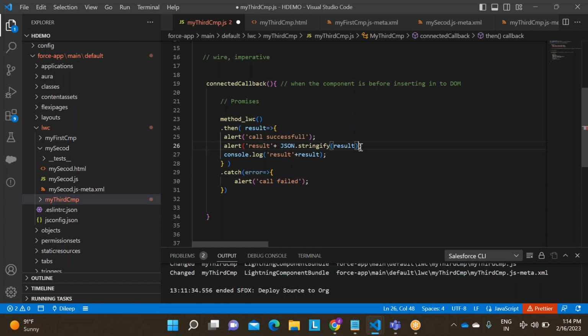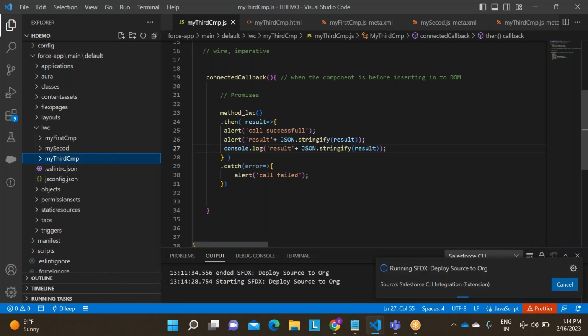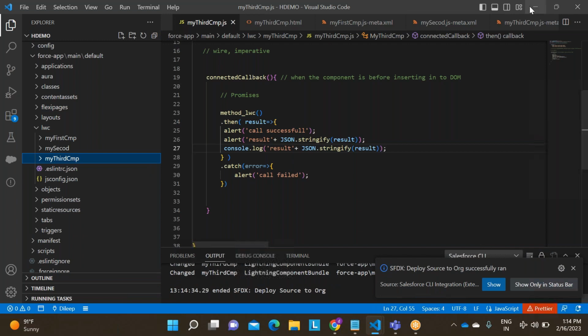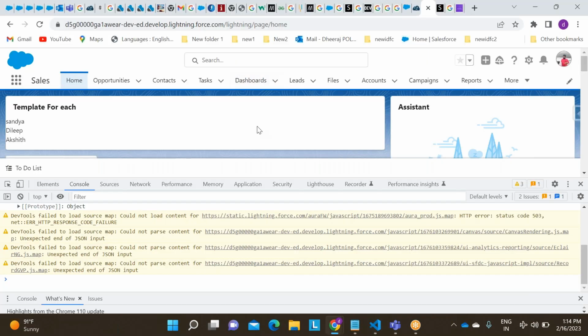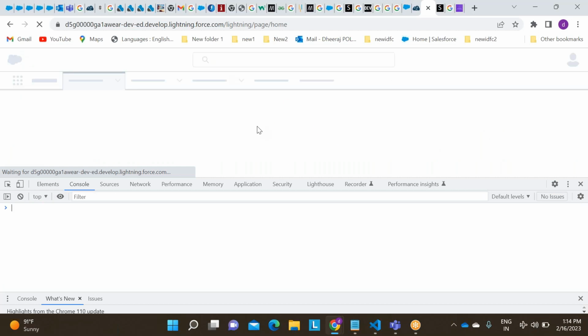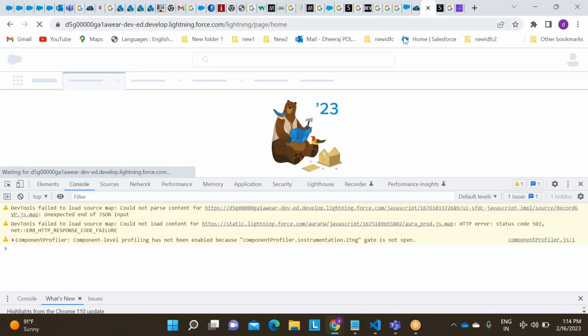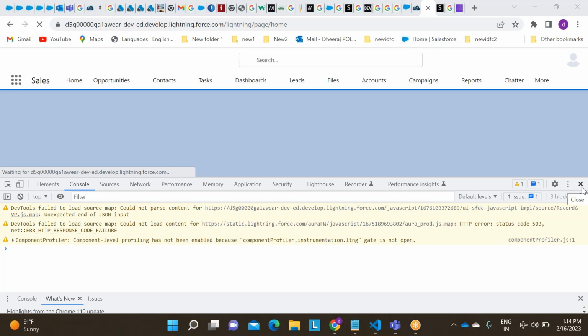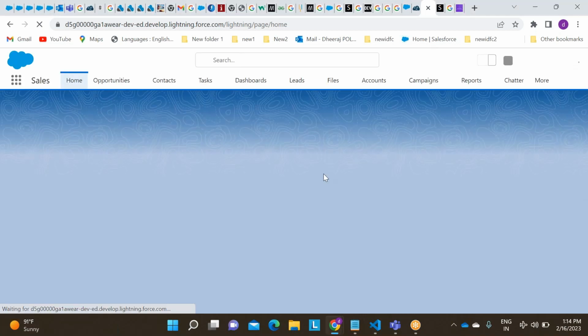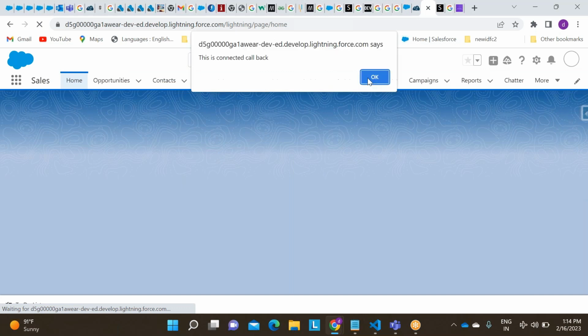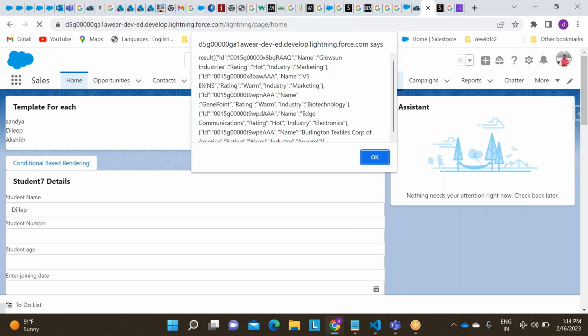Control S, my third component. Whenever I change the code, I need to deploy this code, deploy source to org, right? Now go there, Control Shift R, hard refresh. What will happen? Constructor, connected callback, rendered callback, call successful.